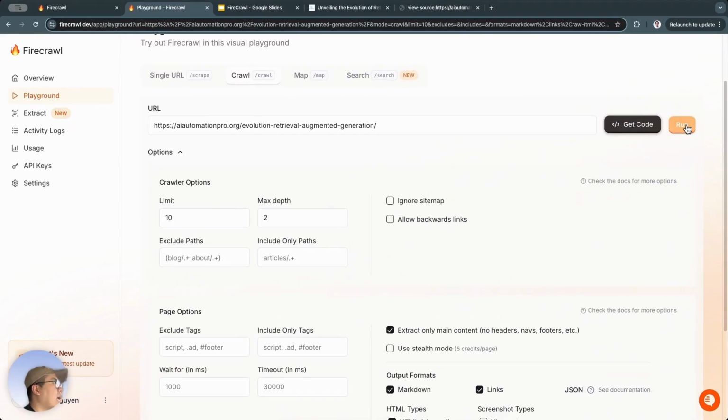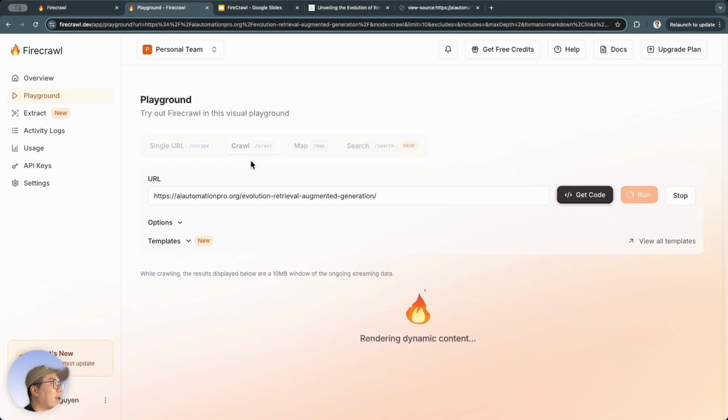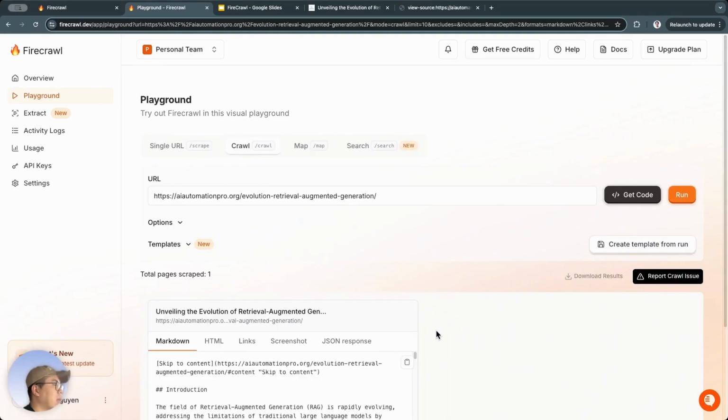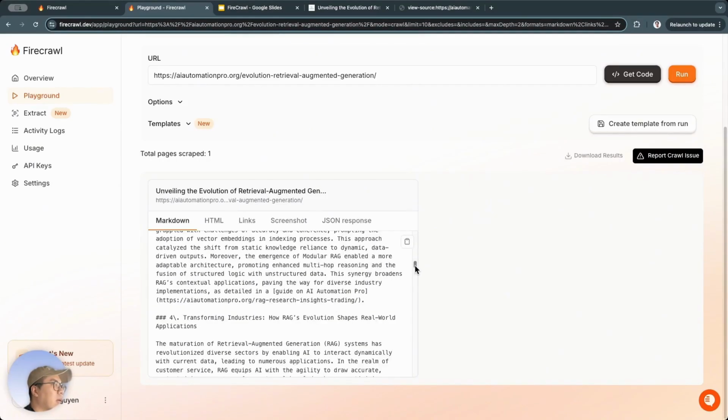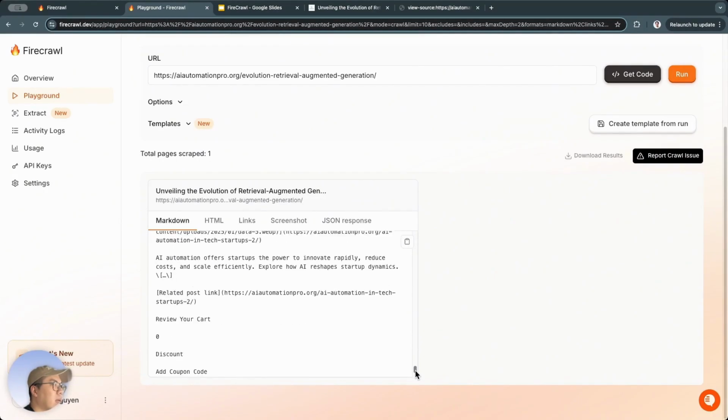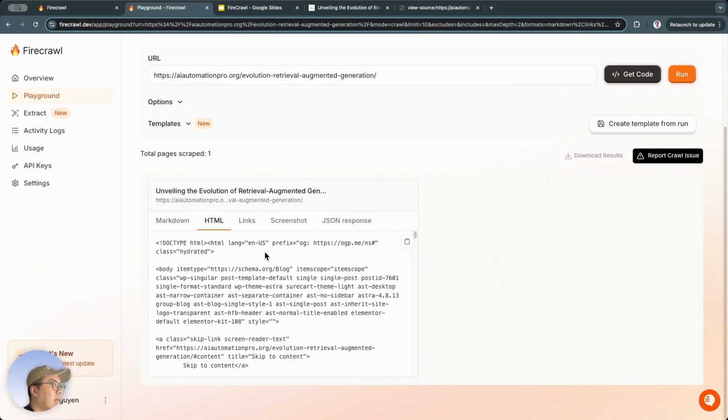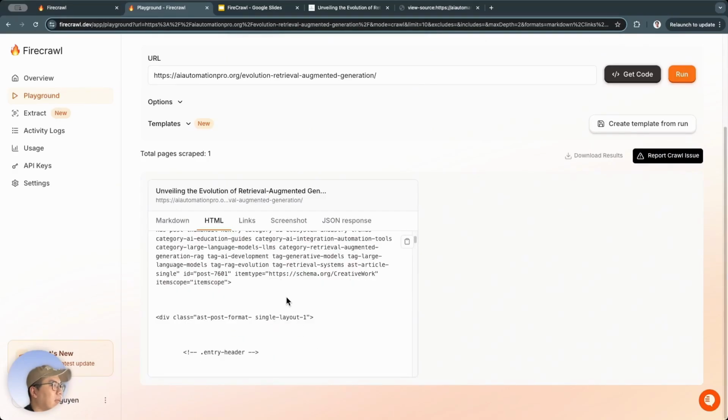Alright, and now I'll hit run to see how this crawl will work differently compared to scraping a single URL. Because this one is making requests in parallel, so it'll return results faster. Now, we'll see that. And what it returns is also a markdown file from that page, right? Yeah, so it's still the content of that page. Here, there's this HTML tag, meaning this is the entire content of the page I want to scrape, but in HTML format. So, we can see all the content, all those tags.